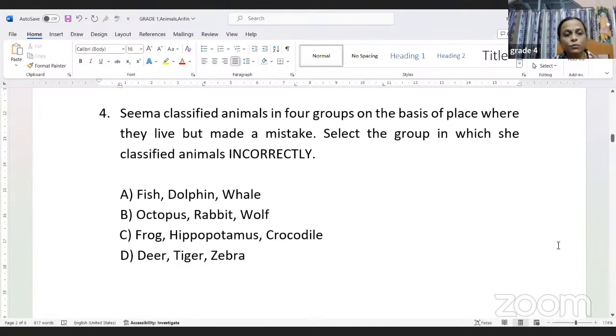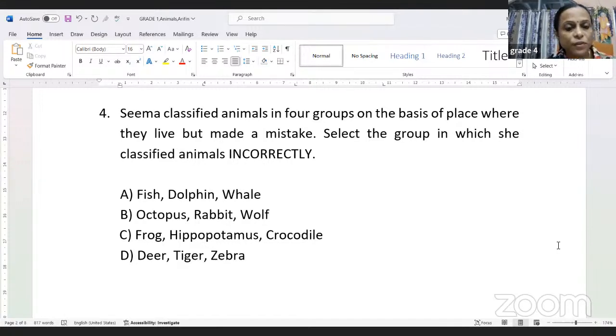Going to question number 4. Sema classified animals. Classified means to group them, right? You need to put them in a particular group. So Sema classified animals in 4 groups on the basis of the place where they live, but made a mistake. So select the group in which she classified animals incorrectly. She has classified the animals depending upon the place where they are living, but one of them is wrong. So we have to find out that wrong grouping.